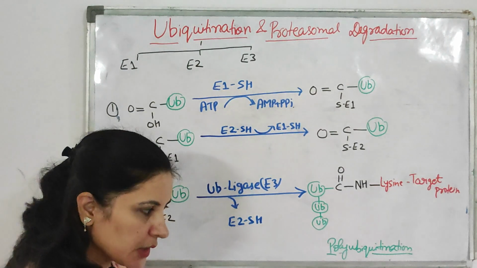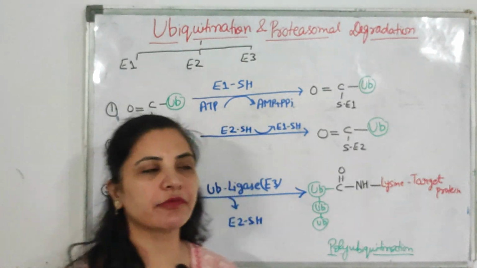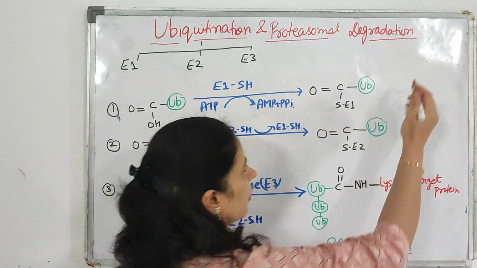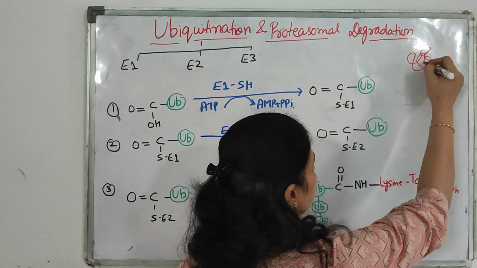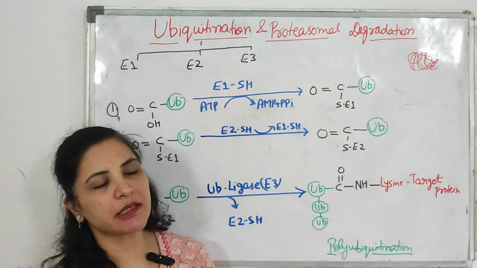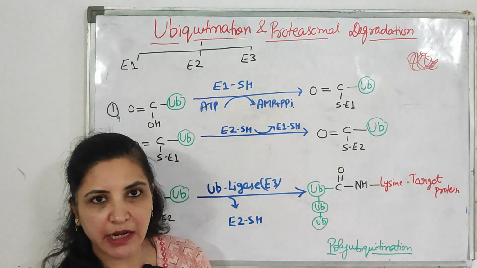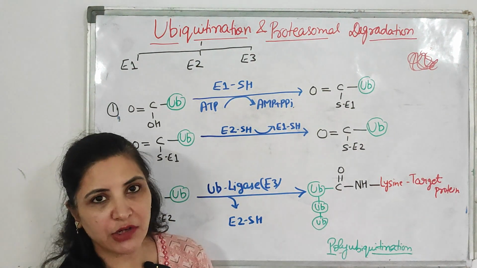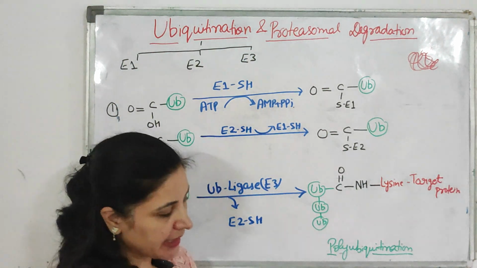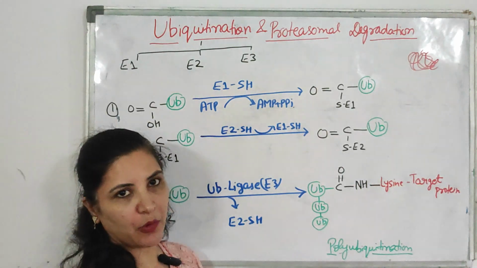Okay. So what happens first? Suppose inside the body there is a protein, for example this protein. Suppose this protein, due to any reason, is toxic in nature, or non-functional, or misfolded. It means this protein is ultimately not utilized by the body.